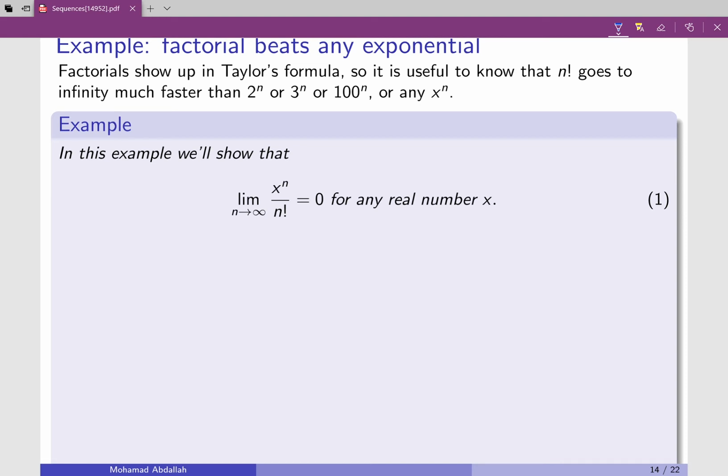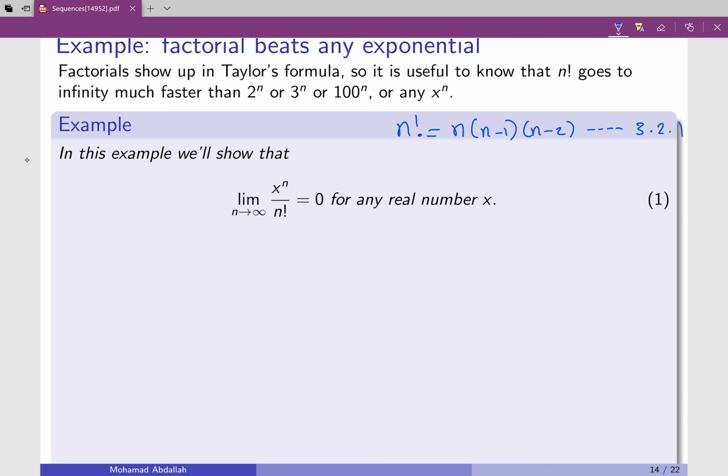Now, this is a really nice example and a very important property that we'll see in this chapter, and also when we talk about series. I'm just providing the proof here for completion, but I'm going to give you a much nicer, one-line proof when we start talking about series. For now, I just need you to understand one thing: when I talk about factorial, remember the factorial is this. When I say n factorial, this means n times n minus 1 times n minus 2, and you keep multiplying till you reach 3 times 2 times 1.